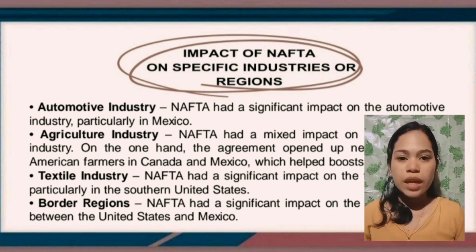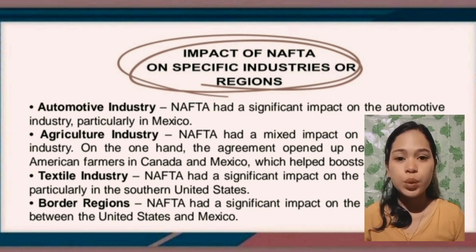Number 2. NAFTA had a mixed impact on the agriculture industry. On one hand, the agreement opened up new markets for American farmers in Canada and Mexico, which helped boost exports. On the other hand, NAFTA led to increased competition from Mexican farmers, particularly in the fruit and vegetable sector. Some American farmers argued that they were unable to compete with Mexican producers who could sell their products at lower prices due to lower labor costs.